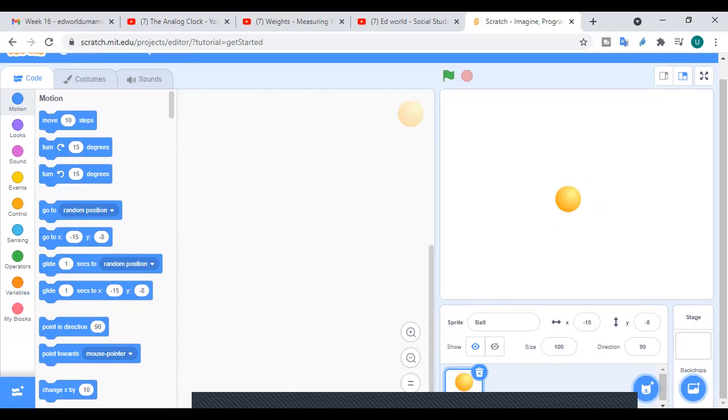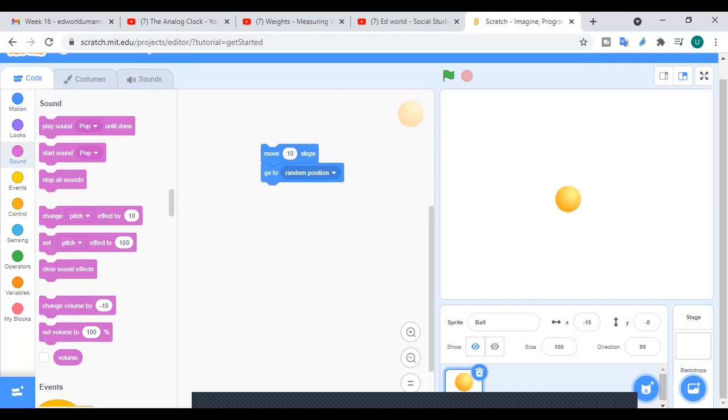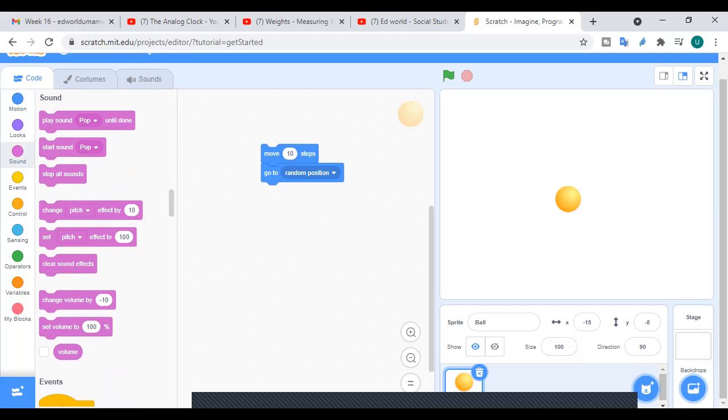Let's say this block says move 10 steps, and if I want this to be part of my program, I'll drag it over here in the middle of the screen, right? Similarly, if I want my sprite to go to random positions, I'll bring this block as well, and put it with that. Similarly, if I want something from the sound, that when you are moving and going to random positions, play a sound as well. So I'll bring this block as well, and this.